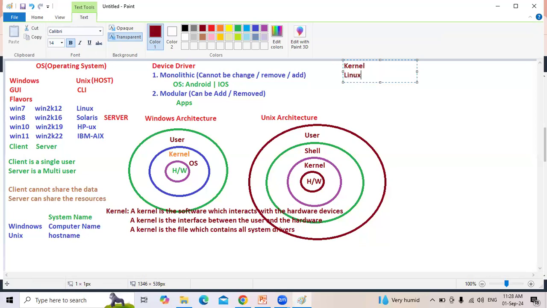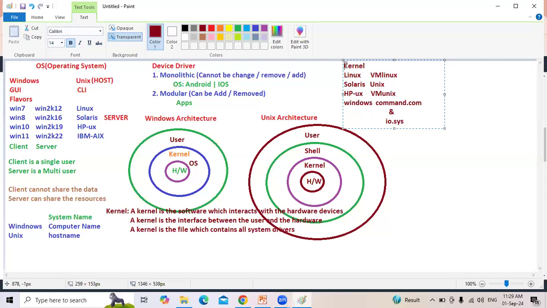For example, in Linux, there is a kernel file that is called vmlinux. vmlinux is the name of the kernel in Linux. For Solaris, the name of the kernel we call unix. For HP-UX, the name of the kernel we call vmunix. For Windows, the name of the kernel we call command.com and io.sys. Both the files we call as kernel. Every operating system has their own kernel.